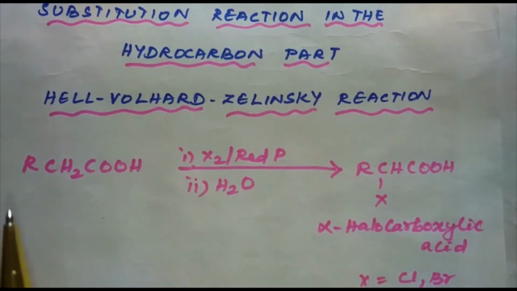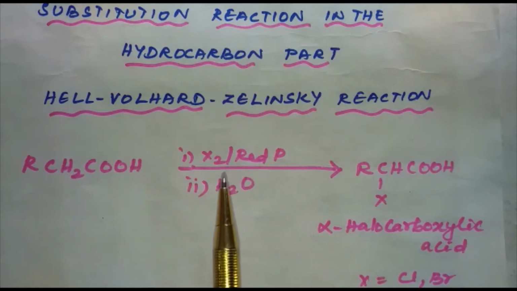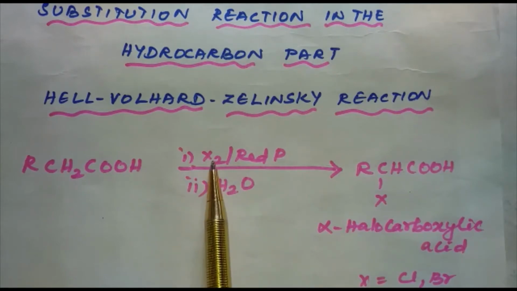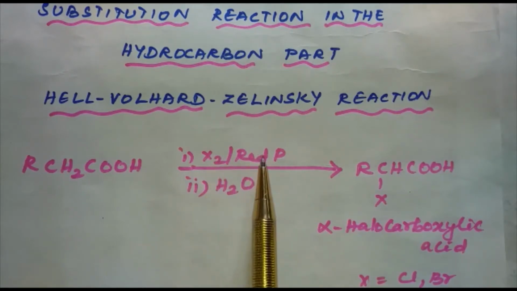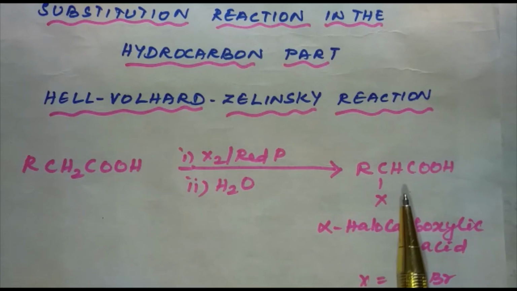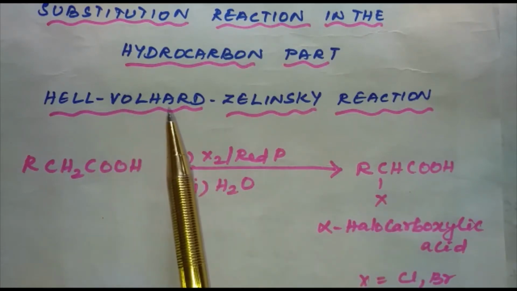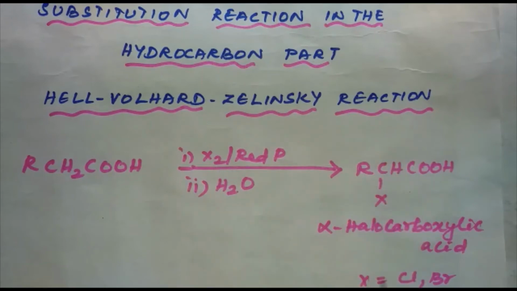In this reaction, carboxylic acids having an alpha hydrogen are halogenated at the alpha position on treatment with chlorine or bromine in presence of a small amount of red phosphorus to give the alpha halo carboxylic acid. And this reaction is known as the Hell-Volhard-Zelinsky reaction. X can be Cl or Br.